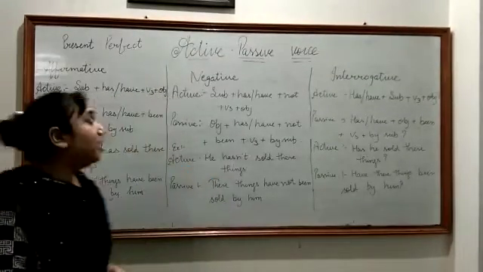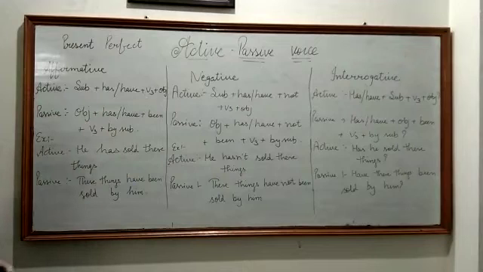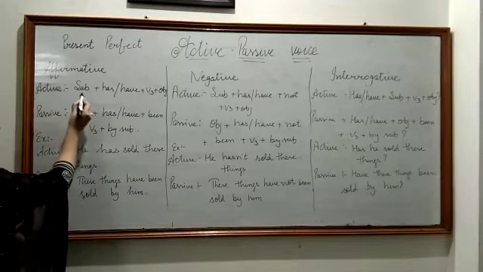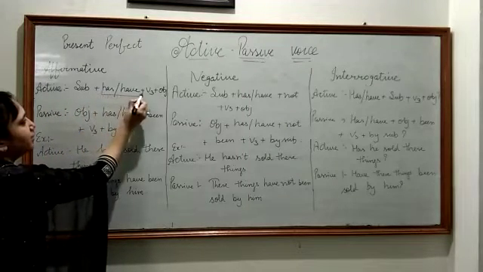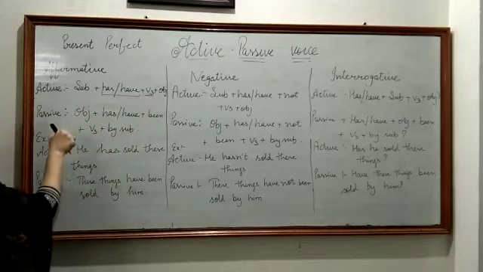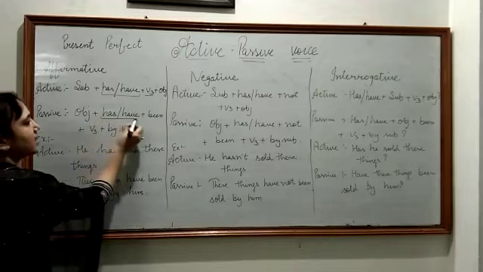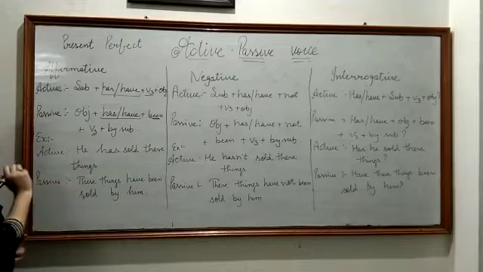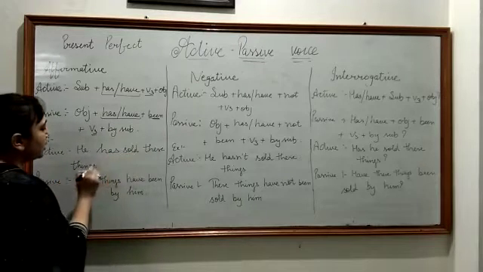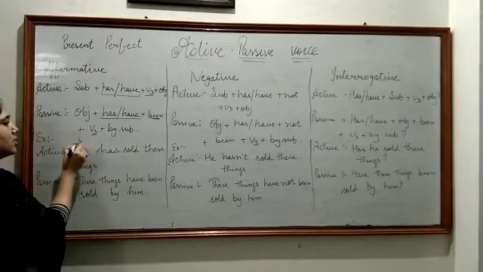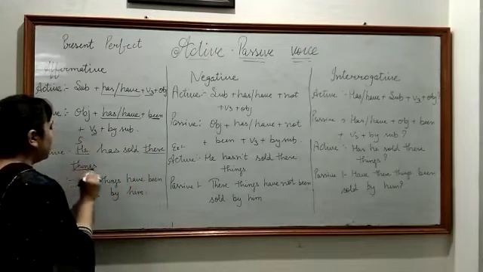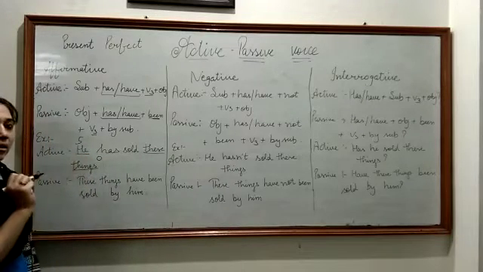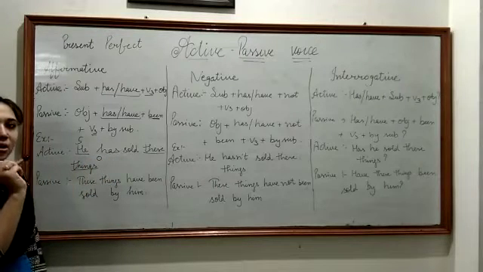So our next type is present perfect tense. First of all we are going to discuss affirmative type in present perfect active sentence. So in active we have subject plus has/have plus V3 plus object, and when we change it into passive it is object plus has/have plus been plus V3 plus by subject. Like here in this example, he has sold these things. So he is your subject, these things is your object. One thing that you have to keep in mind is he is singular, that is why we are using has as an auxiliary verb here.